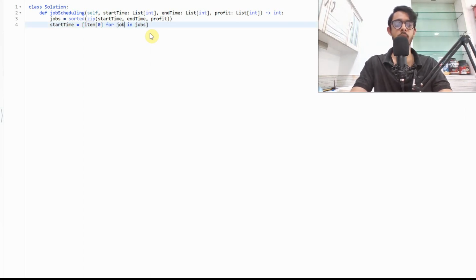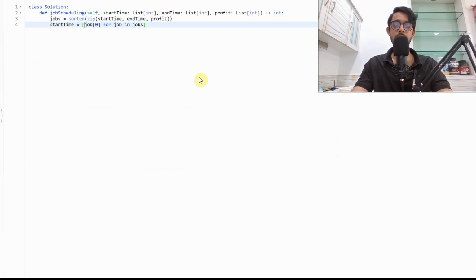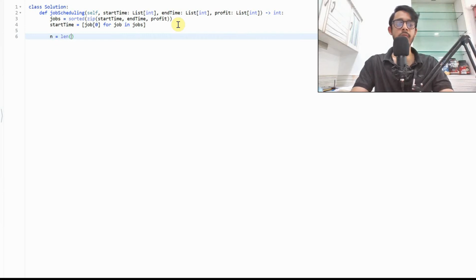Let's just call it jobs. Great. What this means is we have jobs as this giant list of start, end, and profit tuples. What we'll do here is extract out the first element of all of them and keep them in start times. This, by the way, also means that start times is automatically sorted without us having to do another sort operation.